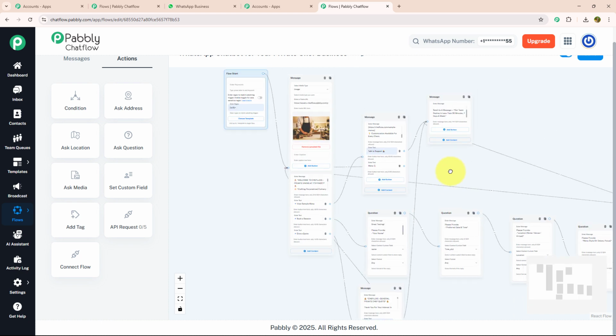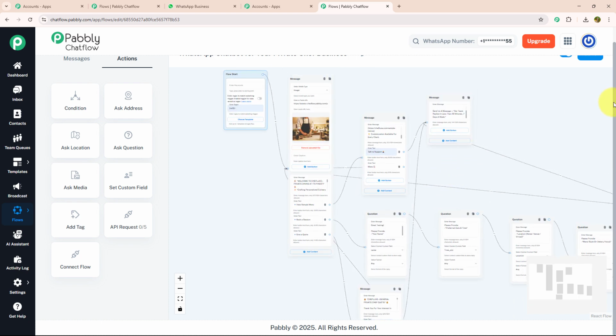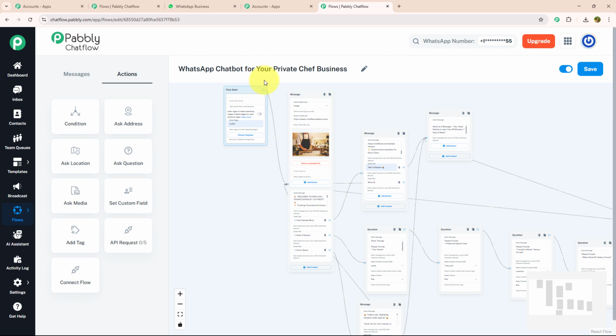With that, you can see I have entered all the design information that would be needed to run a chatbot for a private chef business. On to our last step, don't forget to activate your flow and save it. As you can see, I got a message that the flow updated successfully. That means my flow is ready to run in real time.